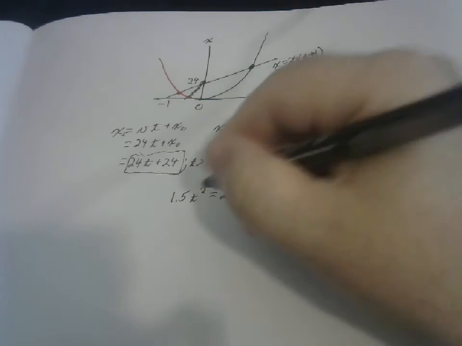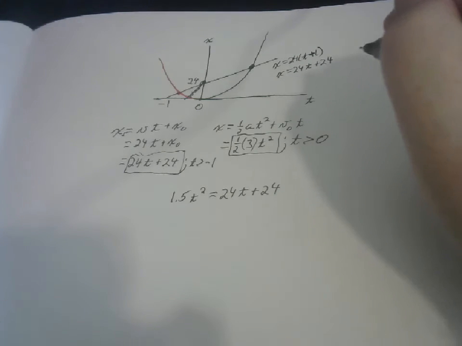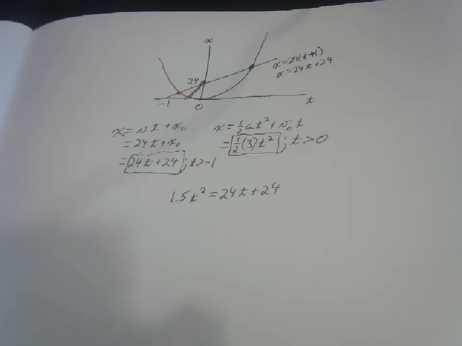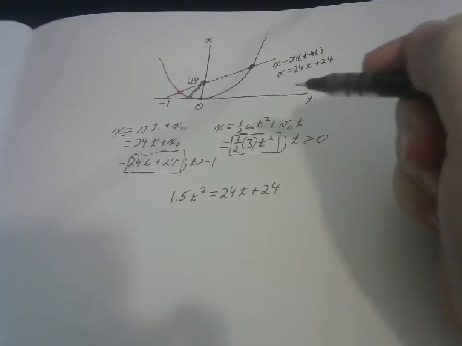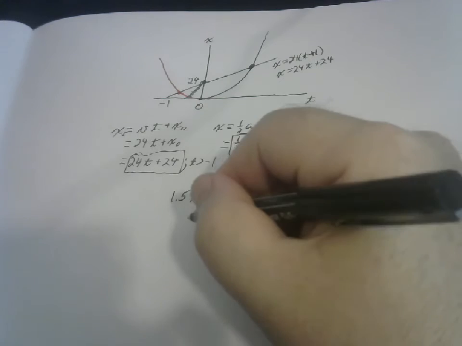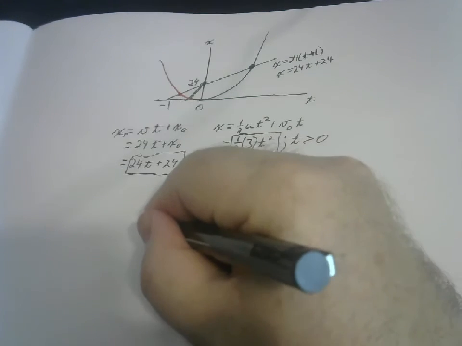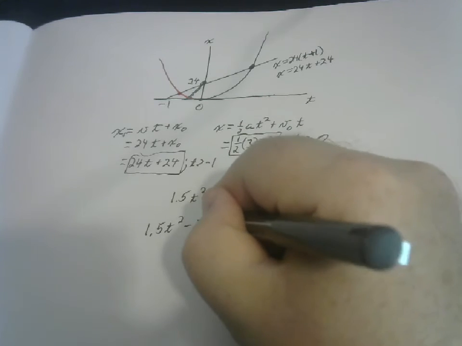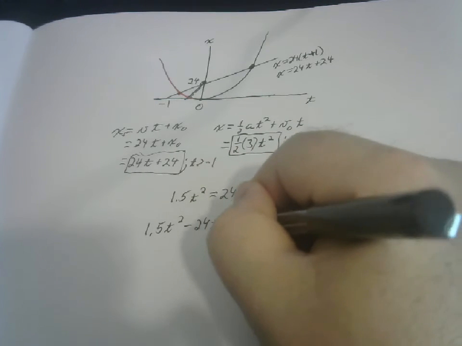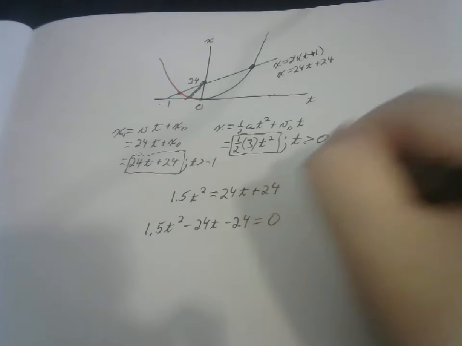Anyway, let's solve this equation. This is a quadratic equation, which means it's kind of ugly to solve. I'm going to first write it as 1.5t squared minus 24t minus 24 equals 0.